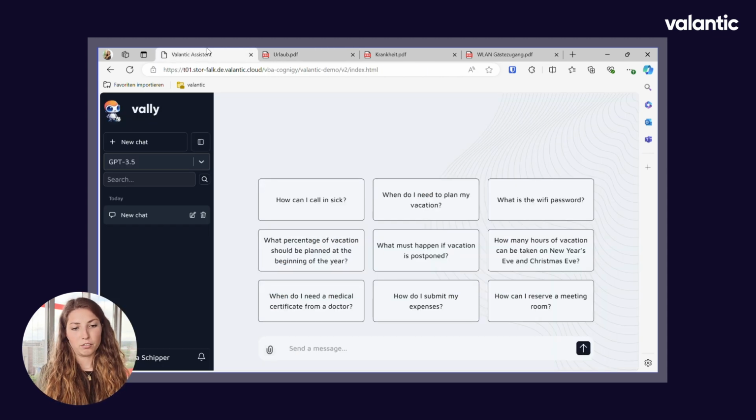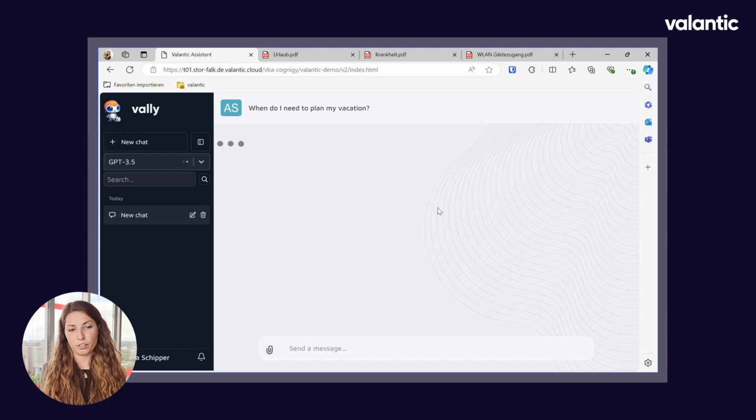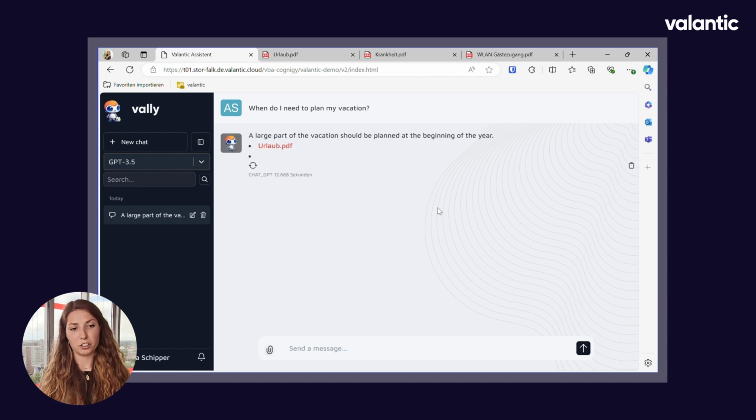So one question we can start with is, when do I need to plan my vacation? For that purpose we just click on the question. We can also enter it manually. This is what we will do afterwards to see the difference. Now the system goes through the documents, scans them and looks to find the information. Here it says a large part of the vacation should be planned at the beginning of the year. And it also says in which documents it can be found.